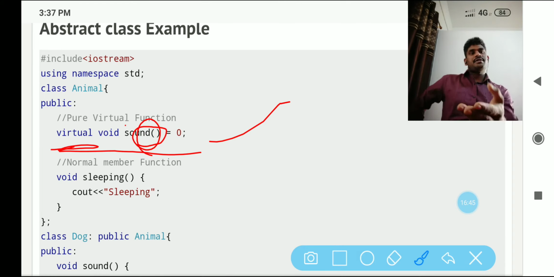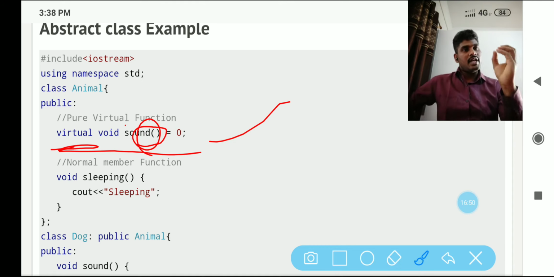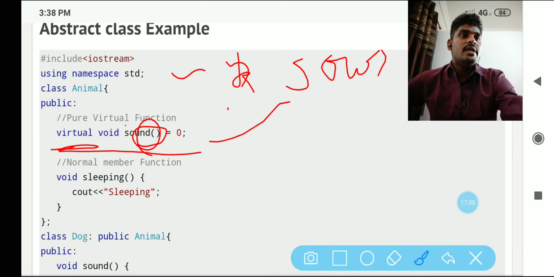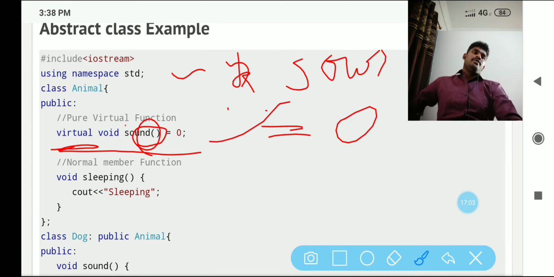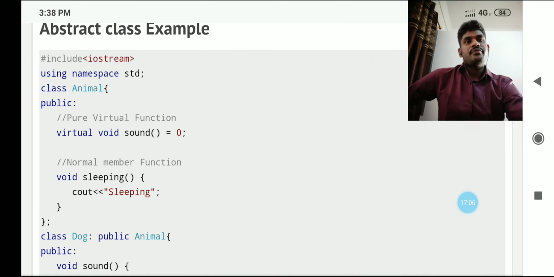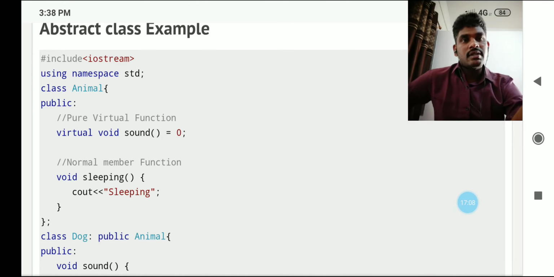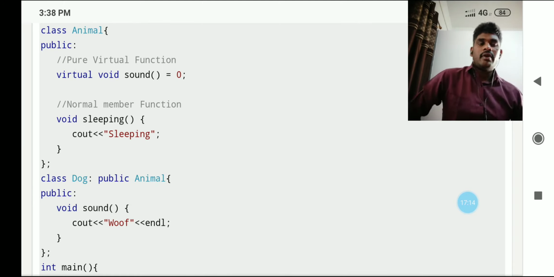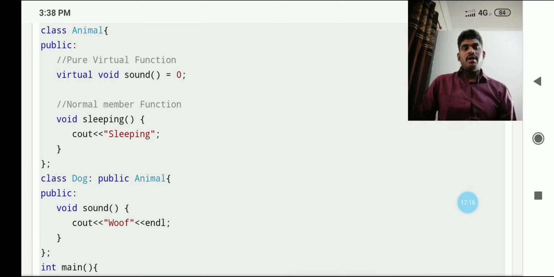Again, a pure virtual function has the keyword virtual, a return type, and the name of the function, equal to 0. So virtual is the keyword, void is the return type, and sound is the name of the function, equal to 0. This is the pure virtual function declaration. As I already told you, there is no instance of an abstract class. We cannot create an object here. An instance is nothing but a created object, and here no instances are created.